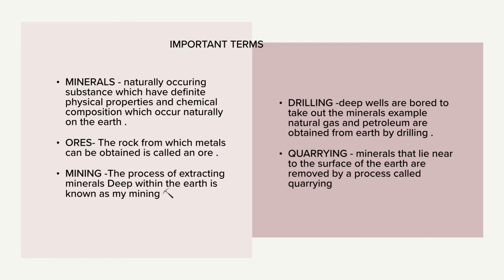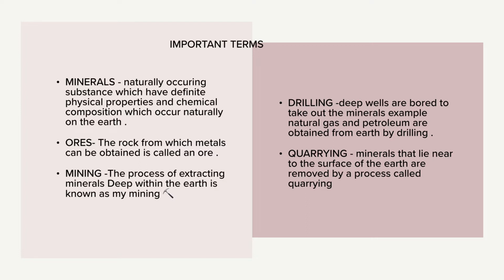So minerals are what? Minerals are the substances which occur naturally on the earth's surface. They have certain definite chemical composition and physical properties. They do not occur in pure form, but they are extracted from the earth. So this we have talked about the minerals. Now the question arises, what is the ore? So ore is a rock from which the metal or minerals can be obtained.